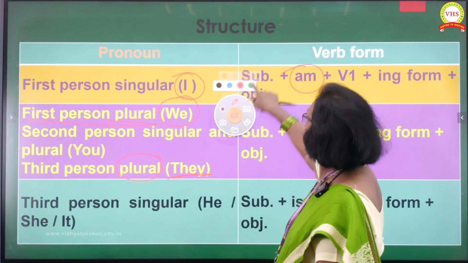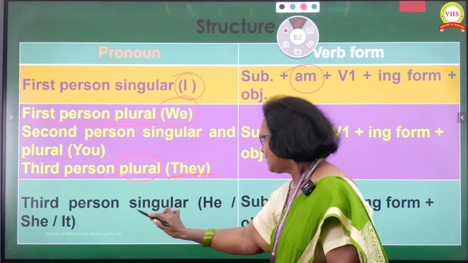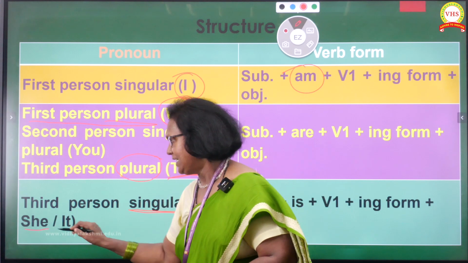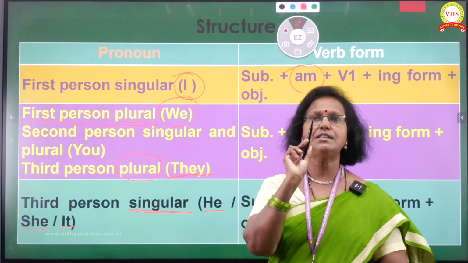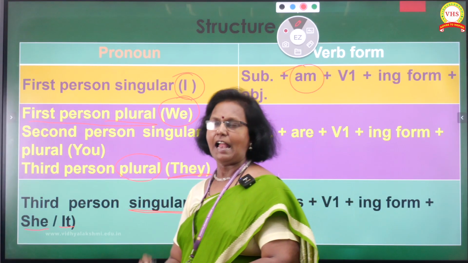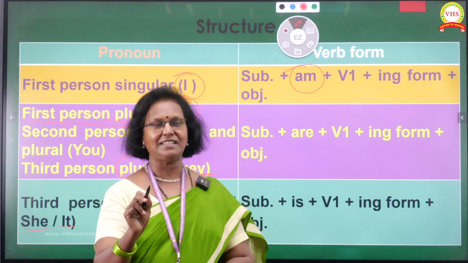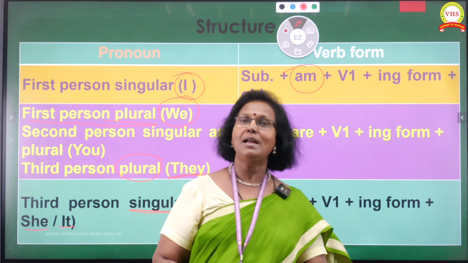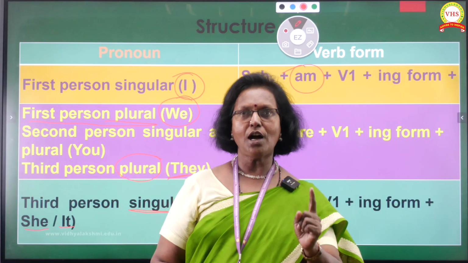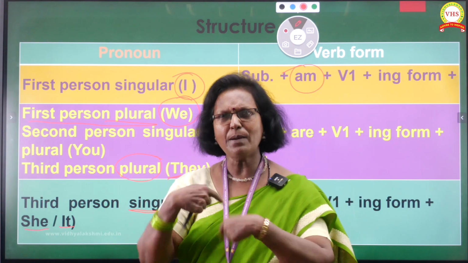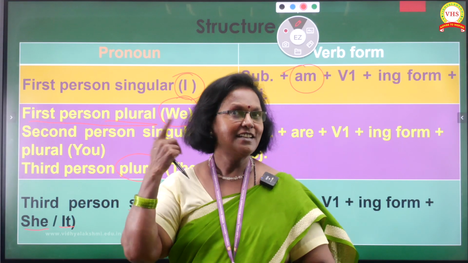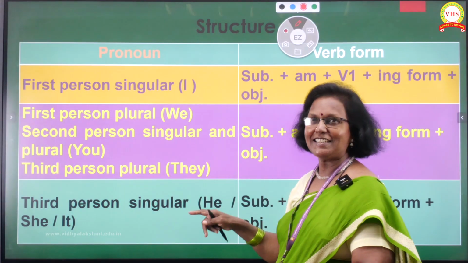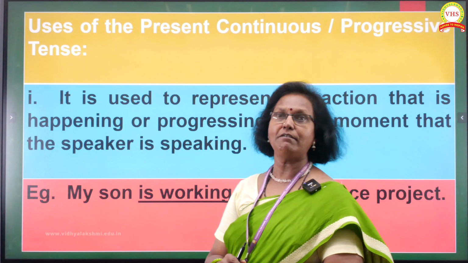Now coming to the third person singular. What's the third person singular? I underline here the singular word. It is he, it is she, it is it, and it could also be any singular name. Do not forget that. And for those, we have subject plus is. Am, is, are. You all remember that? So we have here is, we have V1 plus ing form, and then we have the object. All got it? If you haven't, repeat, read, listen. You'll get it. Now, let's go to the next slide and see what else we have to learn.